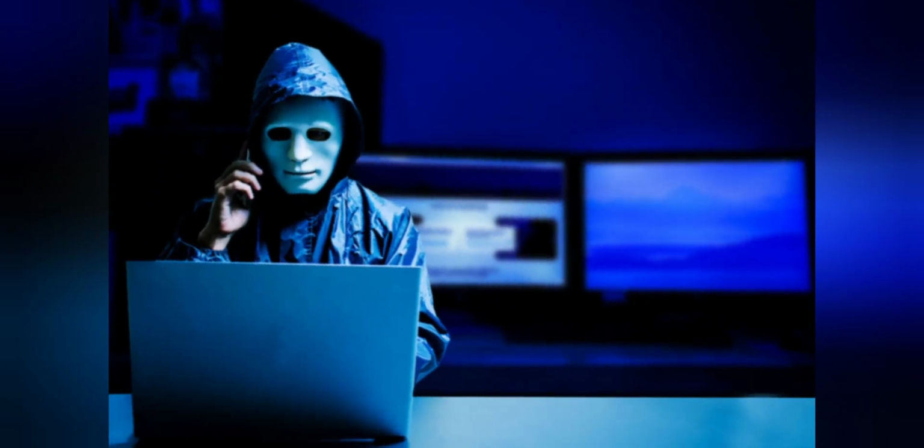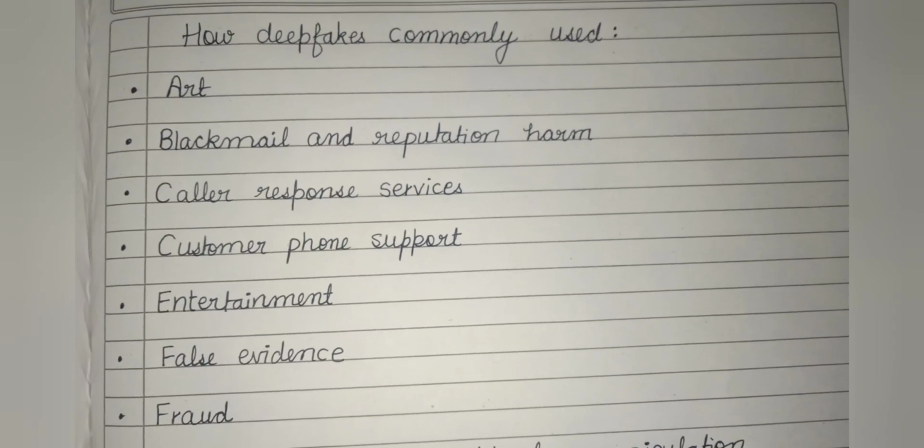Now, the next is how deepfakes are commonly used. The use of deepfakes varies significantly. The main uses include the following. First is art. Under art, deepfakes are used to generate new music using the existing body of an artist's work. Next is blackmail and reputation harm. Examples of this are when a target is put in an illegal, inappropriate, or otherwise compromising situation. These videos are commonly used to extort a victim, ruin a person's reputation, get revenge, or simply cyberbully them.